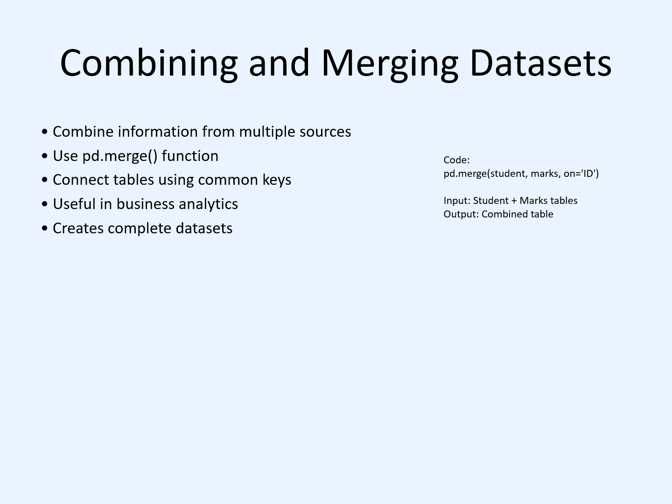So the function pd.merge(student, marks, on='ID') matches the ID values in both tables and combines the related information. The output is a combined table containing both student details and mark information. Dataset merging is widely used in business analytics, customer analysis, healthcare, finance, and machine learning projects because it creates a complete dataset from multiple sources for better decision making.